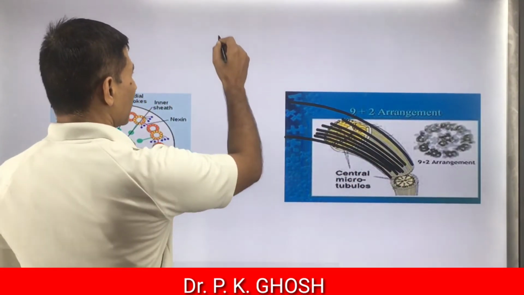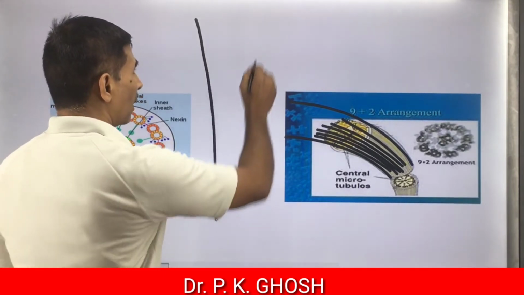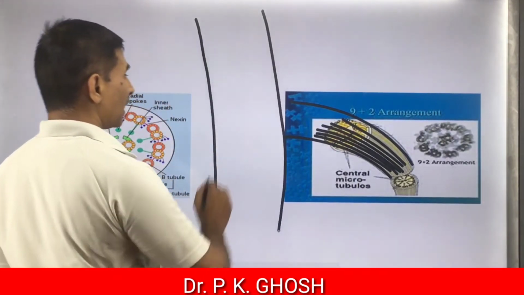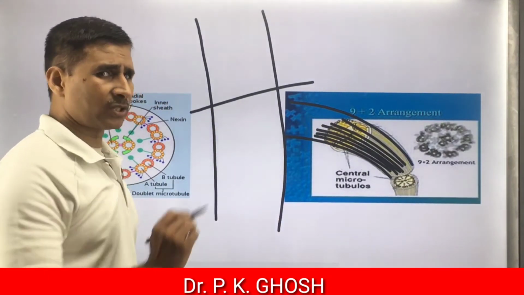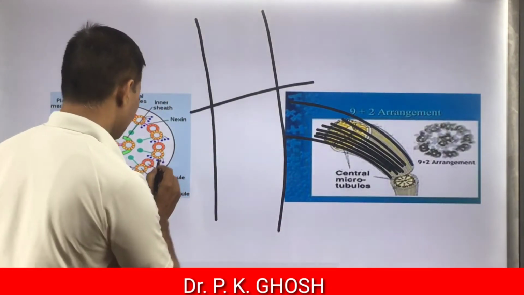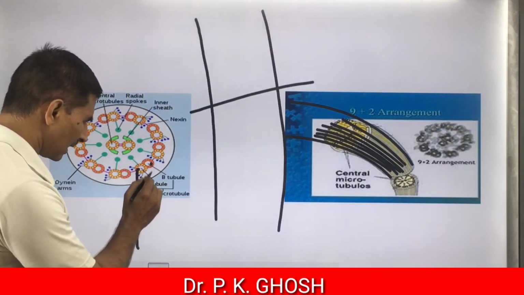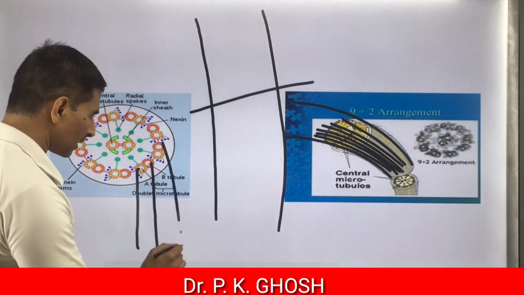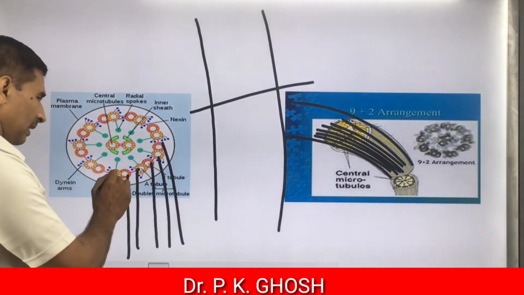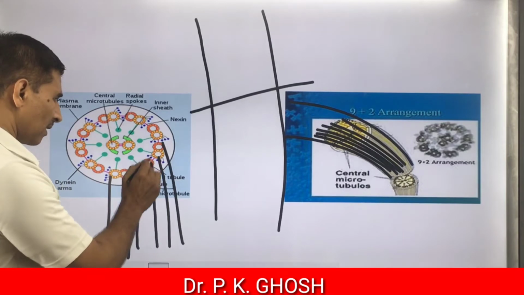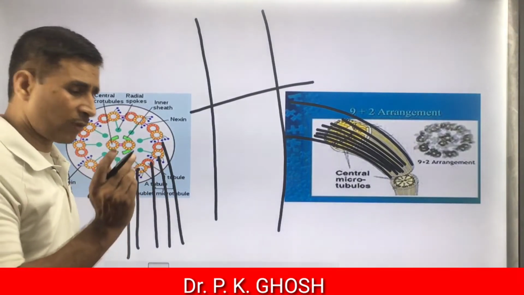Suppose that a number of threads join together to form a single thick thread, and when it is sectioned transversely, TS, then what happens? This one is a thread, ultra thin. This one is ultra thin. Similarly, all these peripherally arranged fibers are ultra-thin microfibrils.